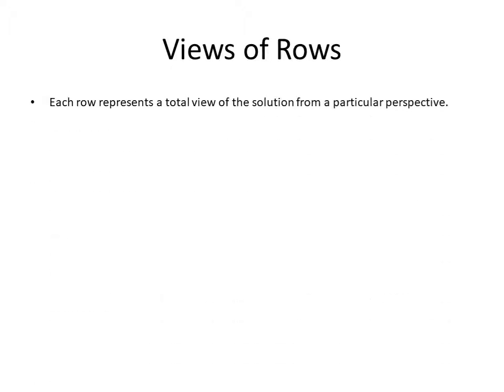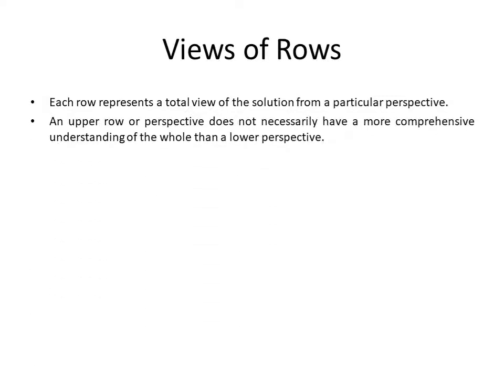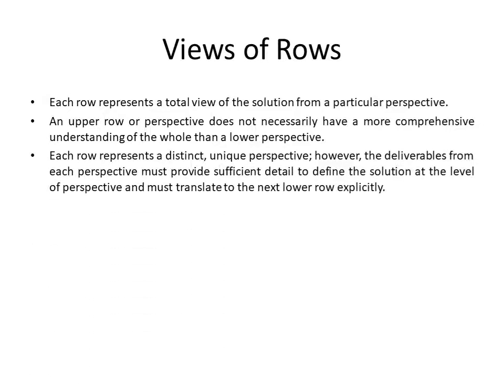Coming to the views of the rows, each row represents a total view of the solution from a particular perspective. An upper row or perspective does not necessarily have a more comprehensive understanding of the whole than a lower perspective. Each row will represent a distinct and unique perspective.